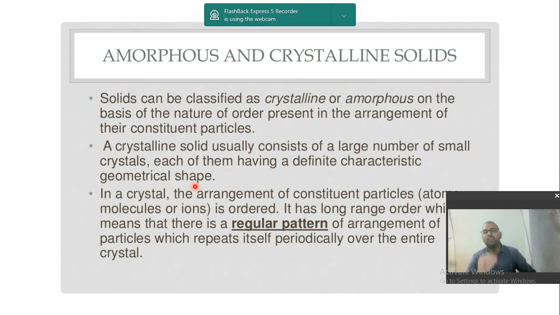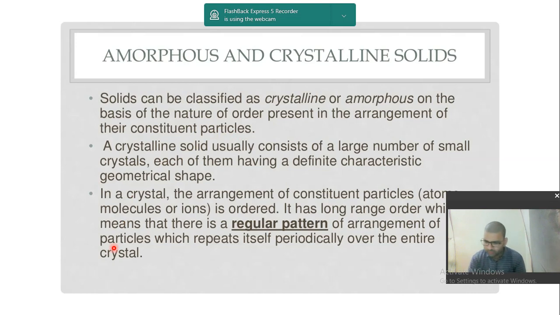Solids are generally classified as amorphous and crystalline solids. Now you see what is crystalline and what is amorphous. Solids can be classified as crystalline or amorphous on the basis of the nature of order present in the arrangement of their constituent particles. Now this is a very big term: the nature of order of their constituent particles.